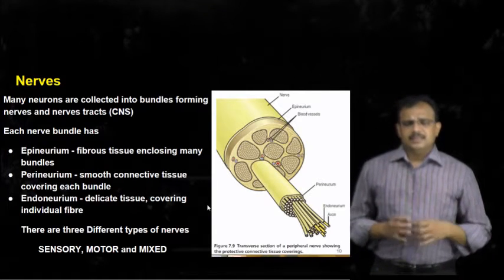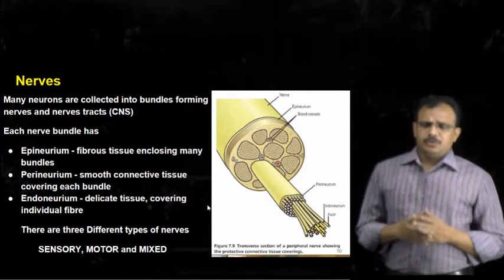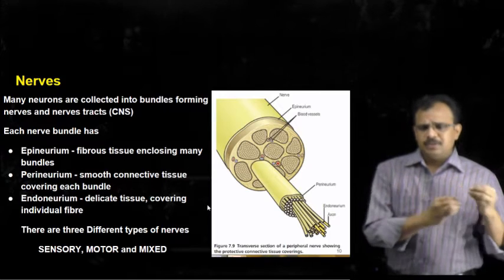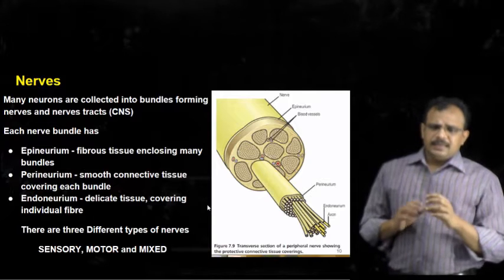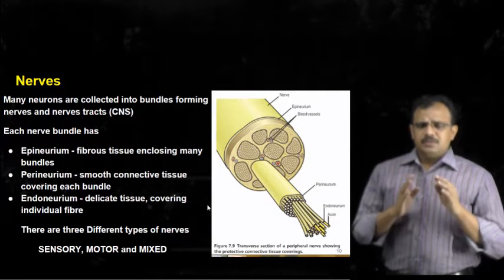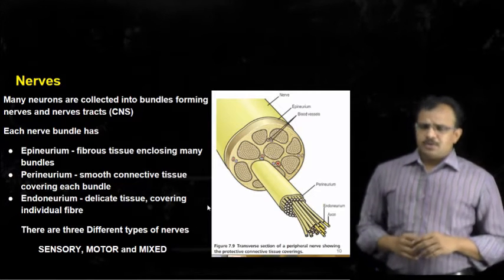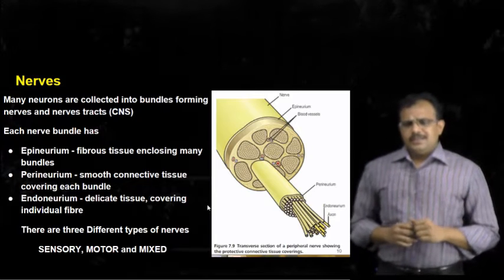Motor nerves, in the sense, carry the axons of those neurons which are involved in transmission of impulse from the brain to the spinal cord. Means in this bundle, it consists of all the neurons which are only involved in transmission of impulse from the brain and spinal cord to the organ, or from the cell body to the axonal terminal.